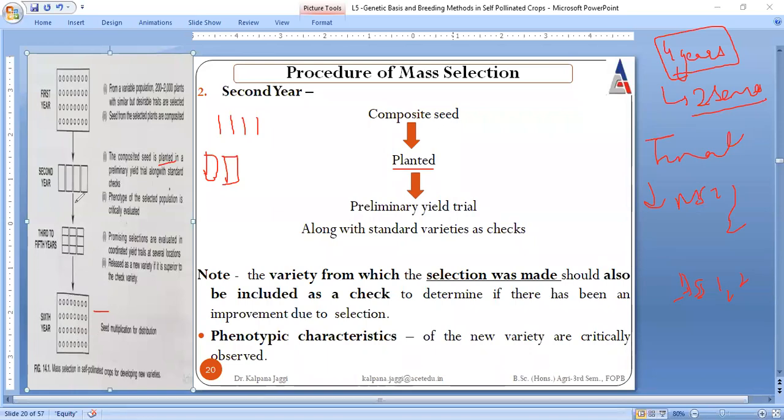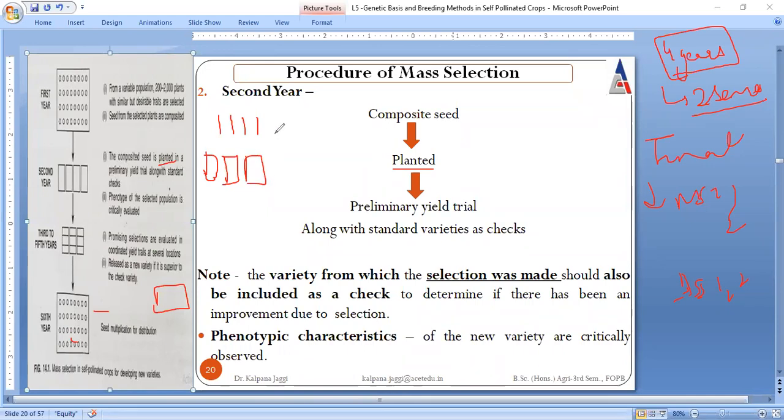And at the end, 6 years are going to be wasted, and the land that you are using for these 6 years could not be used to grow anything else, because the lifespan of your experiment is 6 years. So to avoid any misunderstanding, we are conducting yield trials in between also. Here the yield trial is conducted in the second year.